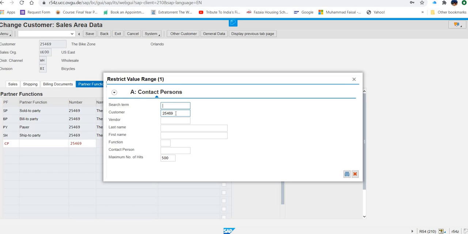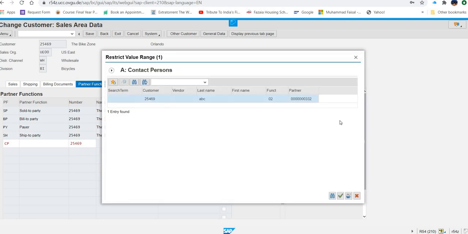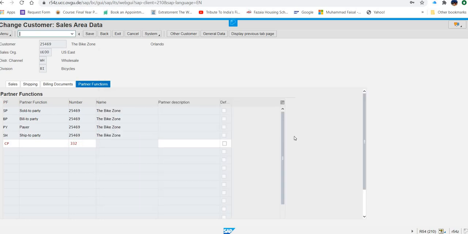Make sure all other fields are empty. Yes, all other fields are empty. And then click on this item. Okay. Now it is there. So you click on this.